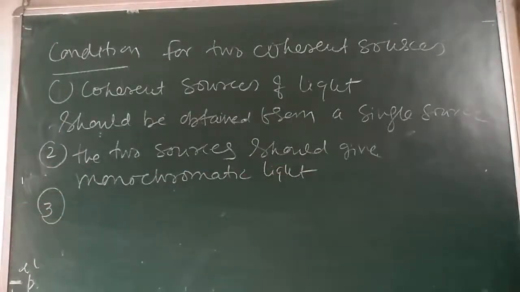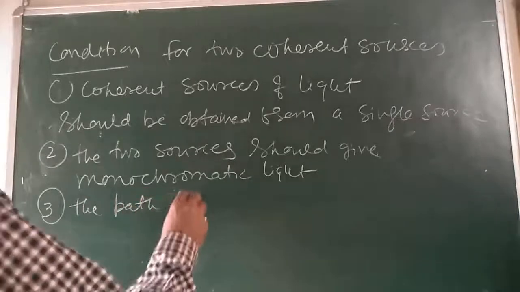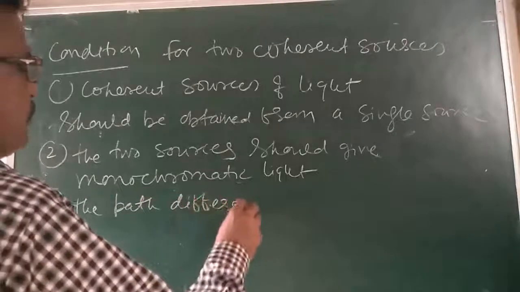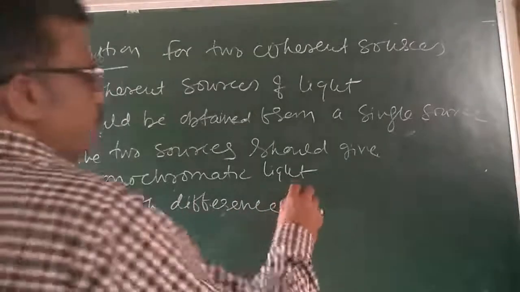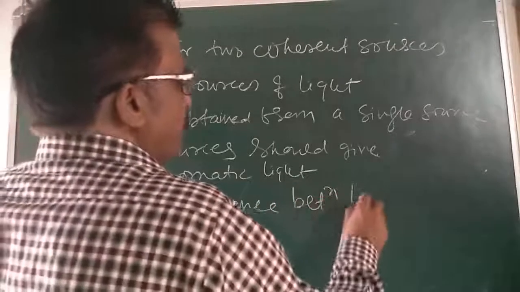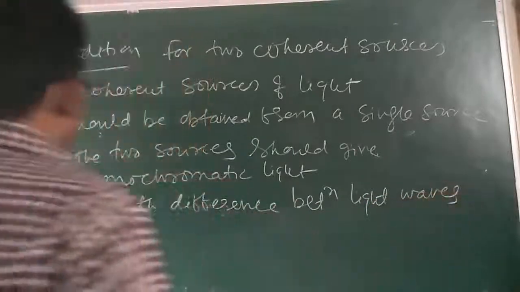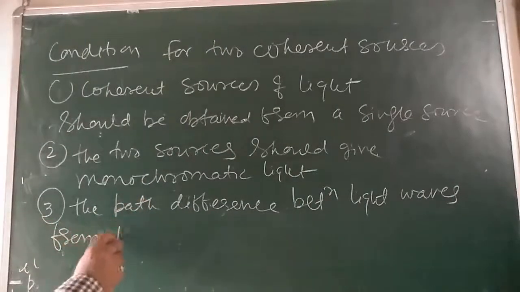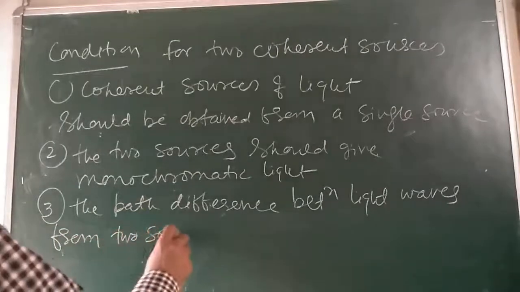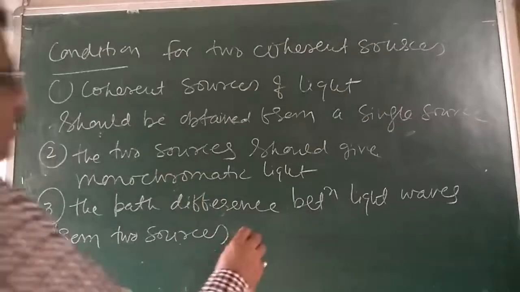And the third one is the path difference. The path difference between light waves from two sources should be small.